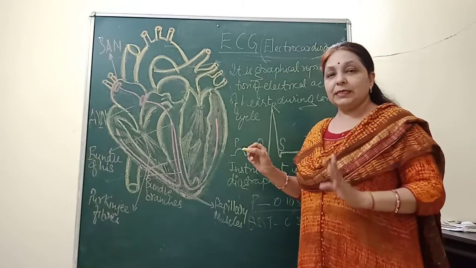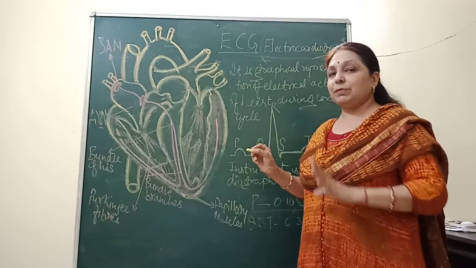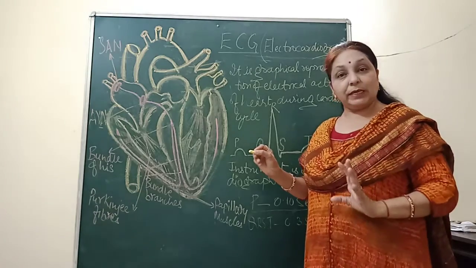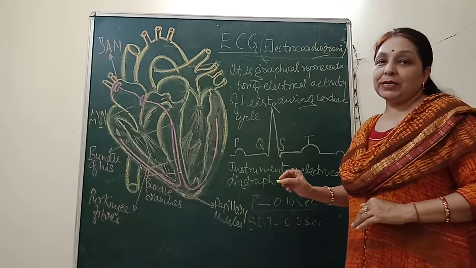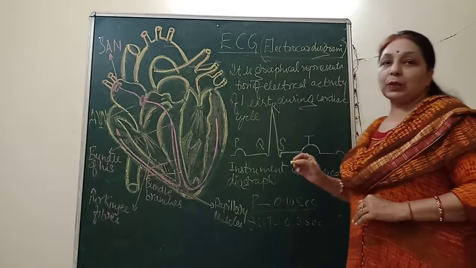If there is any problem in the heart chambers, or any abnormality, it could be found out by counting the QRS waves in the electrocardiogram.